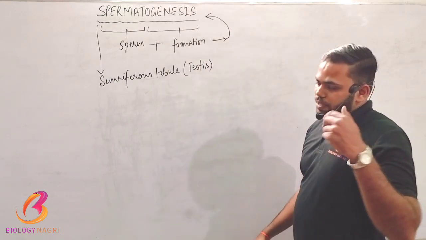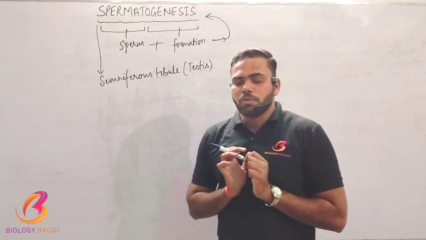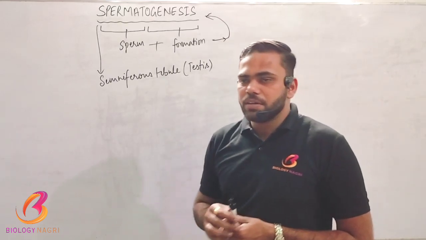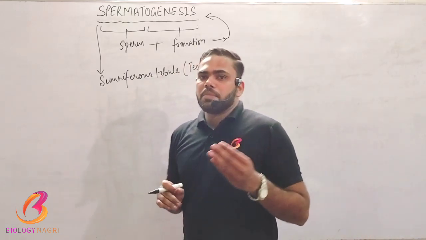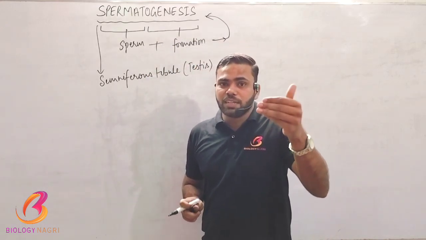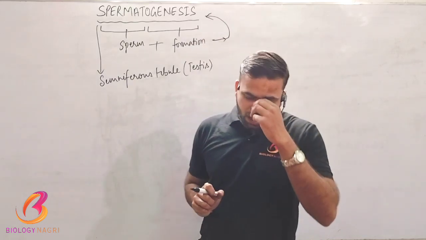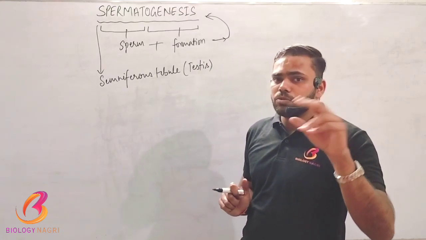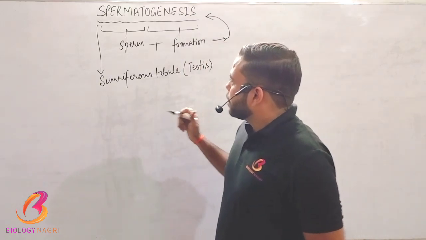And we have already studied that the testis is found in the extra-abdominal pouch, which is the scrotum. These are two in number, paired, found inside the scrotum. Inside each testis there are a huge number of compartments, and in each compartment there are 2 to 3 seminiferous tubules. Now see what happens.